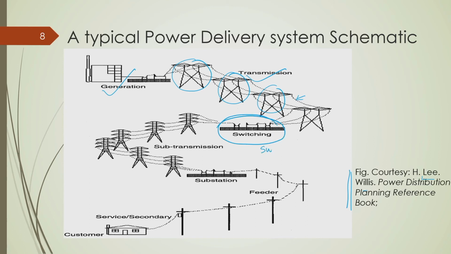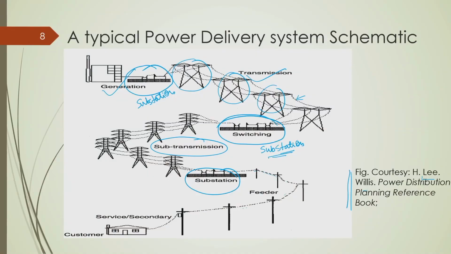This is the substation where the voltage level is upgraded. This is the substation at which voltage is upgraded. This is the substation at which voltage is downgraded to the sub transmission line voltage level, and then this is the substation where voltage is further downgraded to the distribution level voltage. Okay. So, this is the brief overview of a power delivery system.